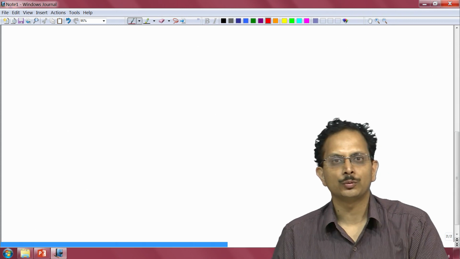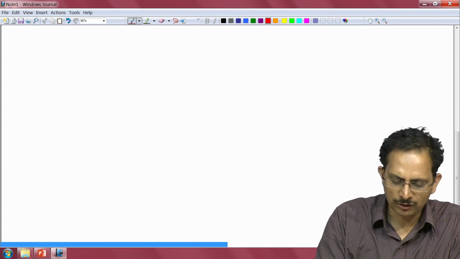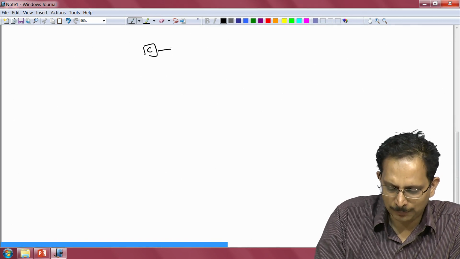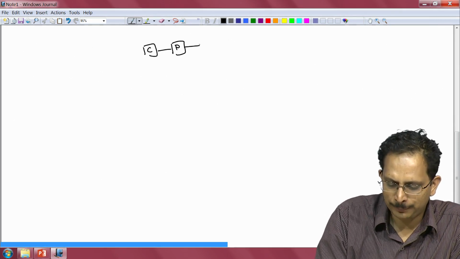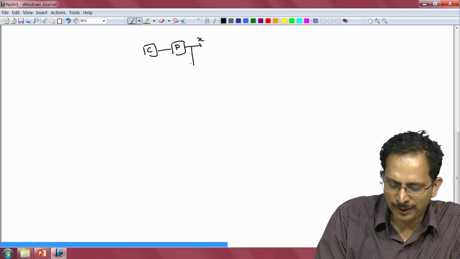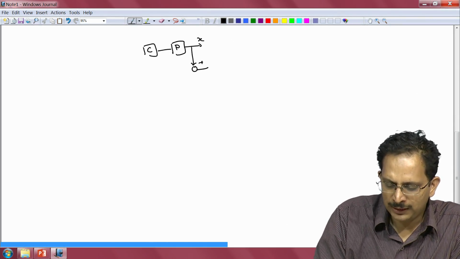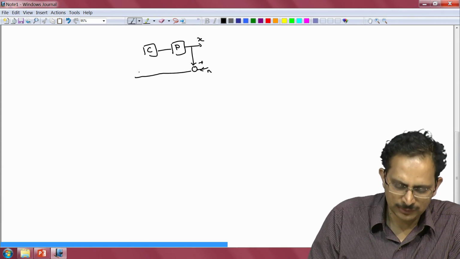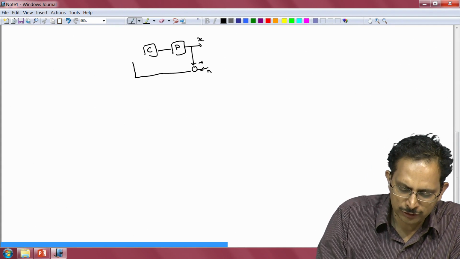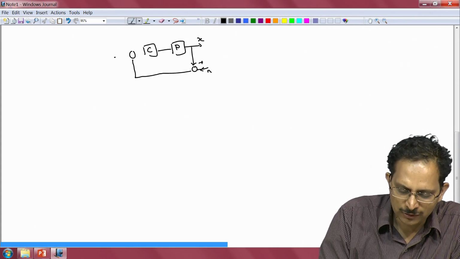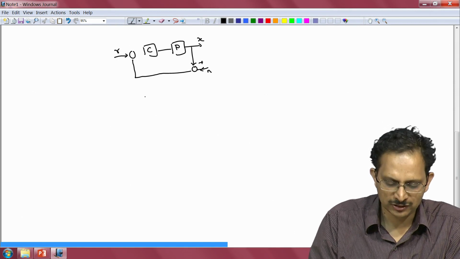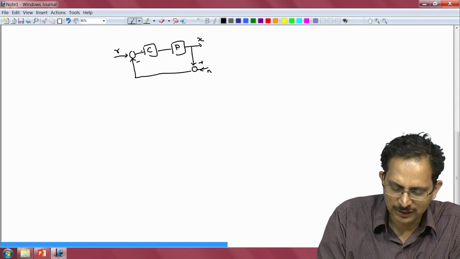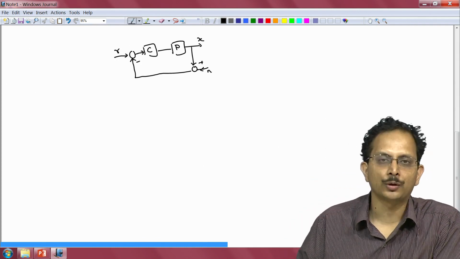So the first problem is one of measurement noise. I shall draw the feedback block diagram here. So we have the controller C, we have the plant P, the output of the plant P is X, and when we are measuring this output, inevitably we will end up adding this noise N, and the overall signal, which is the noise plus the signal X, is fed back and compared with the reference R, and the difference between R and this signal is the error which is fed to the controller C.